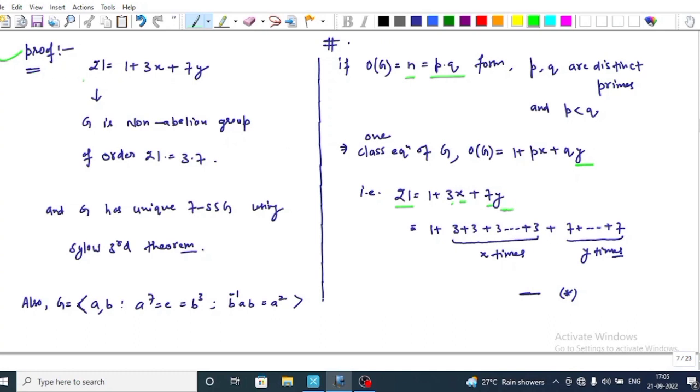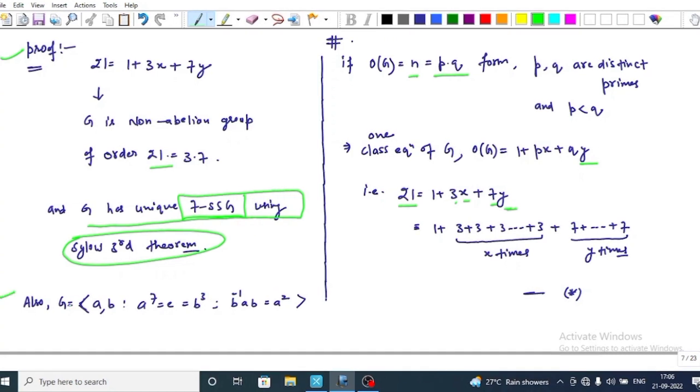Now come to the proof. We are given that G is a non-abelian group of order 21. This implies that by using Sylow's third theorem, G has a unique Sylow 7-subgroup, that is, G has a unique subgroup of order 7. Also, G is a non-abelian group of order 21, and its generating relation is <a, b> such that the order of a is 7, that is, a^7 is equal to e, and the order of b is equal to 3, that is, b^3 is equal to e, and b inverse a b is equal to a squared.